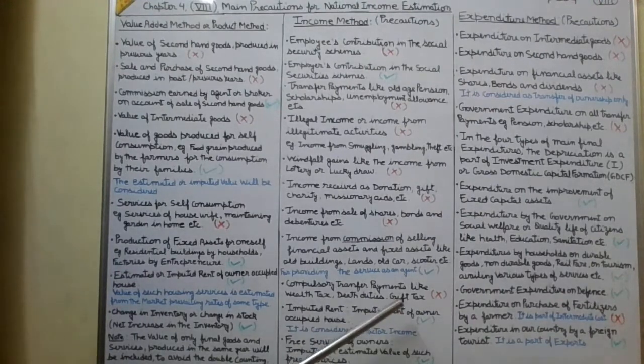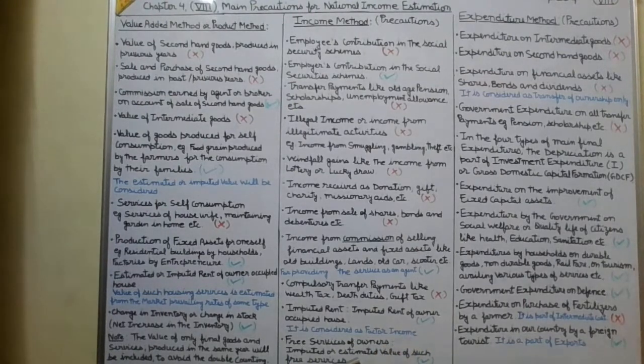Then compulsory transfer payments like wealth tax, death duties, gift tax, they will also not be included. The income from imputed rent of an owner occupied house will be included. It is considered as factor income. If you are not living in your house, and you have given it to someone else on rent, you will earn income. So the same type of income in the form of rent will be included in the national income.